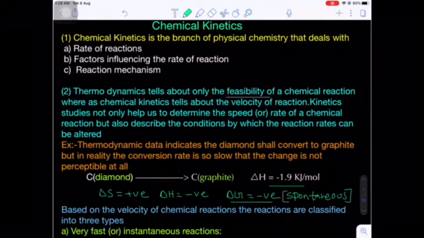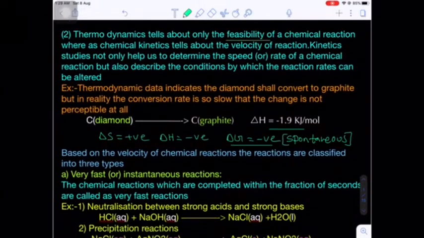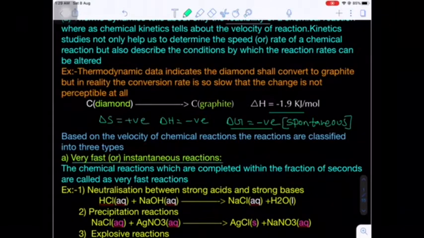We may think diamond is forever, but that is not correct. Diamond is converted into graphite, but the conversion is a very slow process, so we cannot predict it this way. Now, based on the speed or velocity of reactions, there are three types of reactions. Number one, very fast reactions, also known as instantaneous reactions.